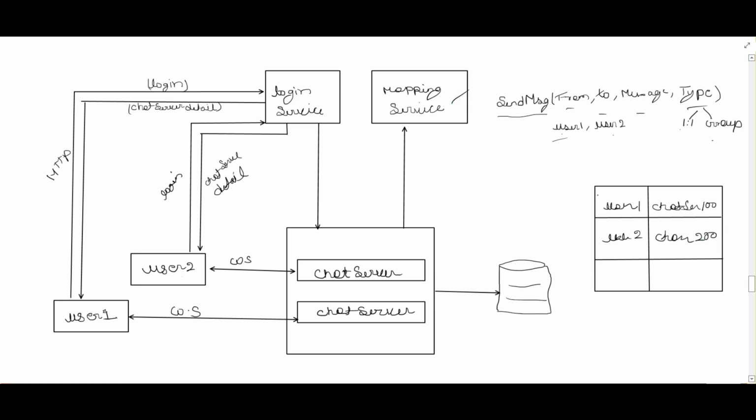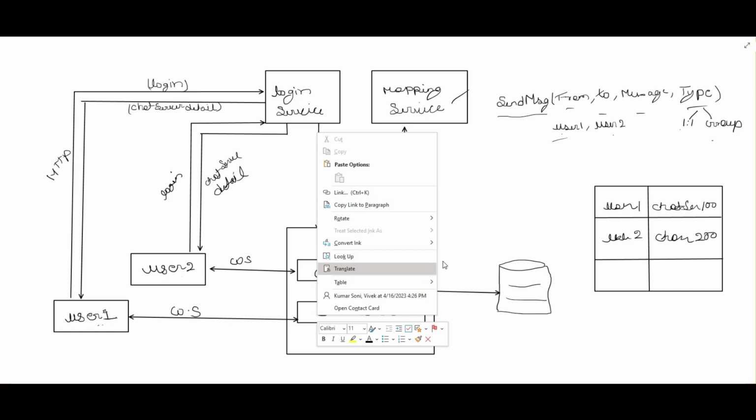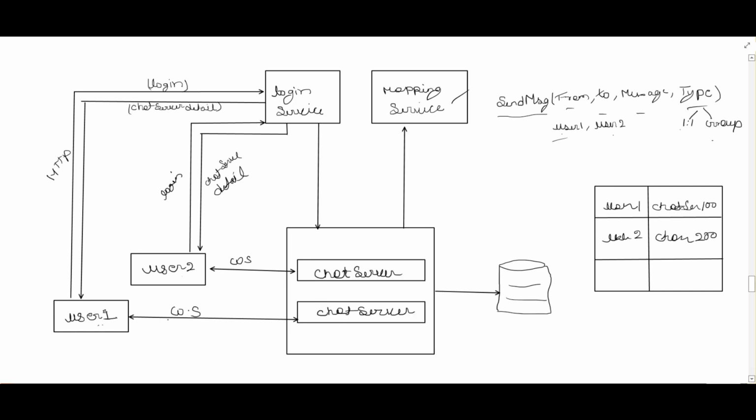Now let's see how the one-on-one messaging will work. Suppose user 1 is trying to send a message to user 2. Then what will happen? User 1 will send the message to chat server 100 via the WebSocket. Then the chat server will ask the mapping service, is user 2 connected to any chat server? The mapping service will check its DB and say yes, user 2 is connected to chat server 200.